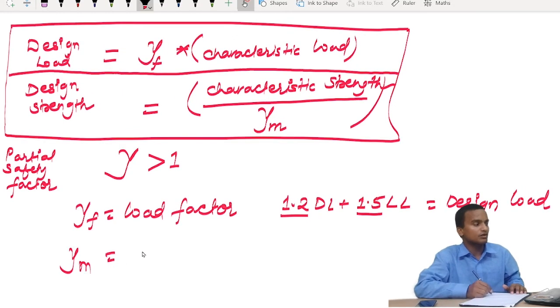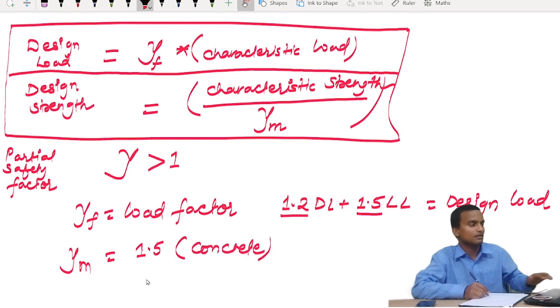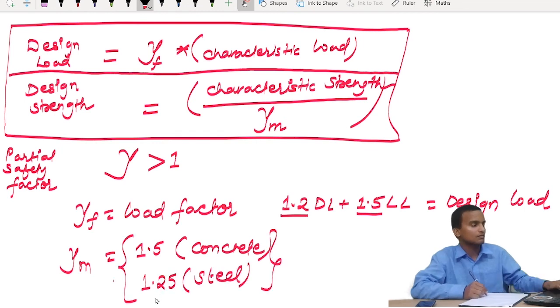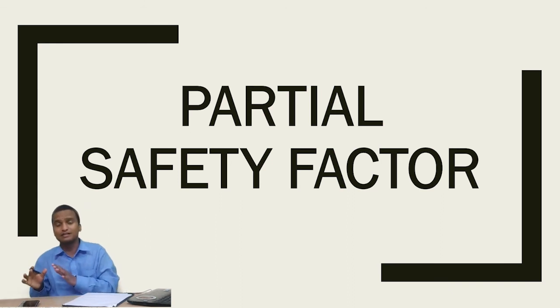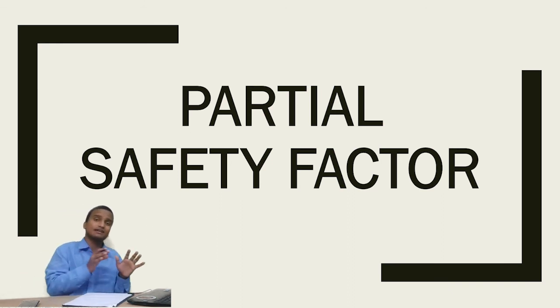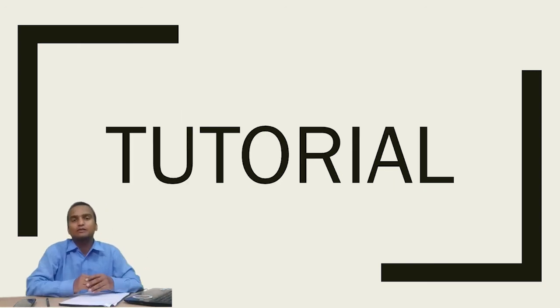Gamma m is equal to 1.5 in case of concrete and 1.25 for steel. So we are going to study steel, so our main focus is here. Gamma m is equal to 1.25. So this was all about partial safety factor, which relates our design load or design strength with the characteristic load and characteristic strength of the material. So we will surely discuss a numerical from this topic in the next video.